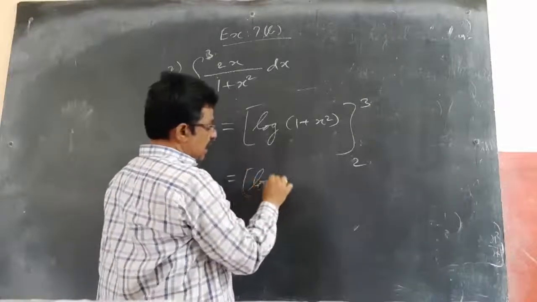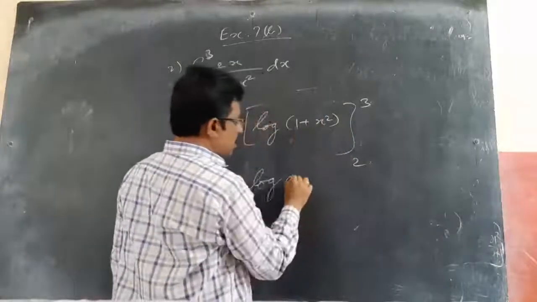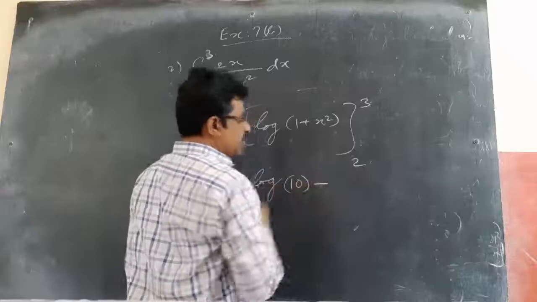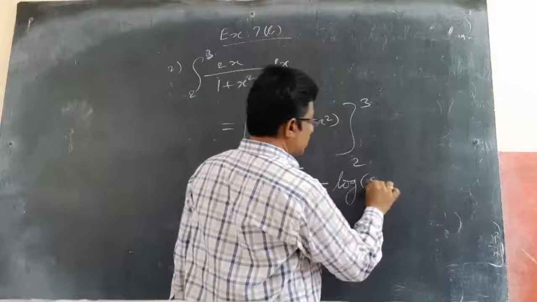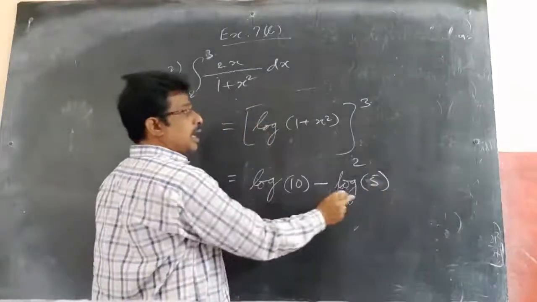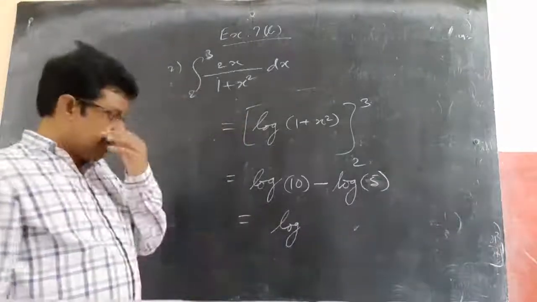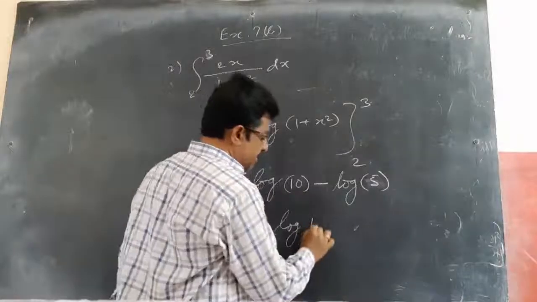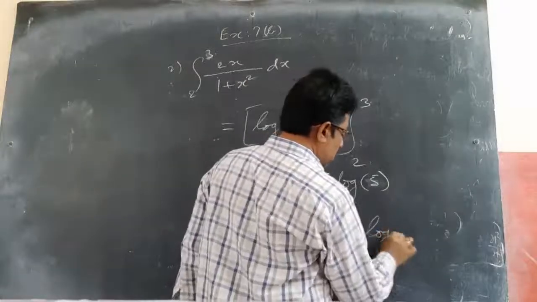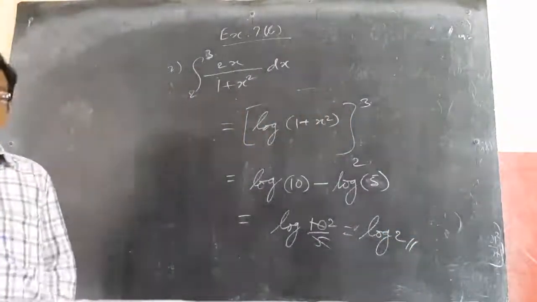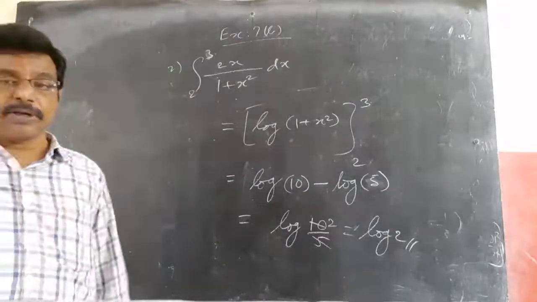So that is log of the upper limit 3, substituting 1 plus 9 is 10, minus the lower limit 1 plus 2 square, 1 plus 4 is 5. Log 10 minus log 5, by the formula log a minus log b is log of a by b. So 10 by 5, that gives you log 2 as your final value. Like this we will do using the fundamental theorem of integral calculus.